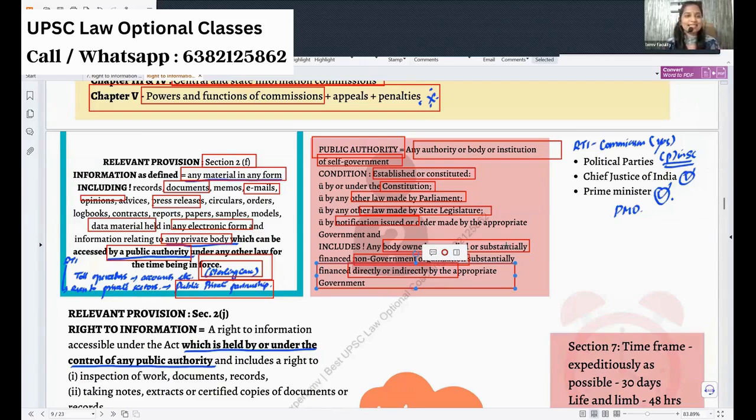An interesting case in this is the BCCI case. Everybody knows BCCI, right? Because everybody watches cricket. BCCI is a non-governmental organization and a non-profit organization, something like that, so they need not pay much tax and all those things.